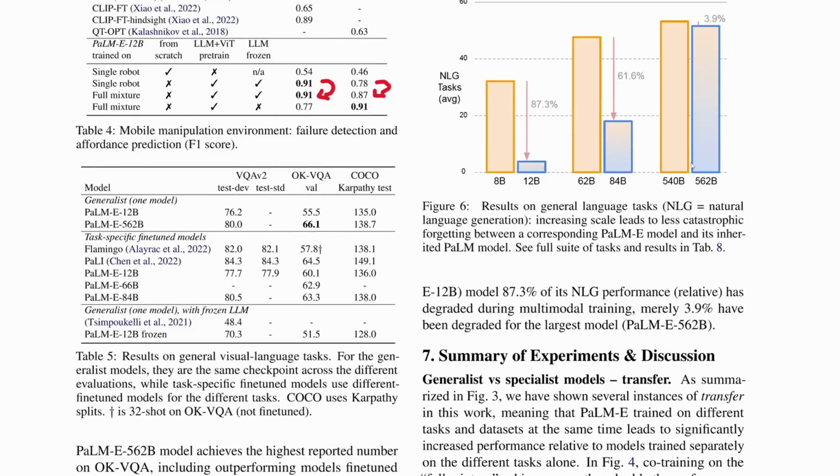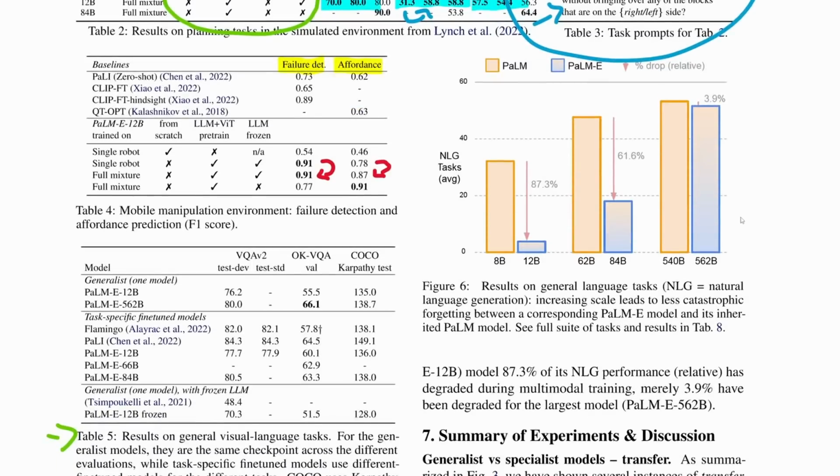We are going to skip over table 5 because they are just doing normal vision question answering. There's nothing embodied about this. I don't know why they include this. I think they even mention in the paper, they're like, this is not very core to the paper, but we threw it in here anyway. I'm like, okay, I'll just skip it then. So we're going to skip that.